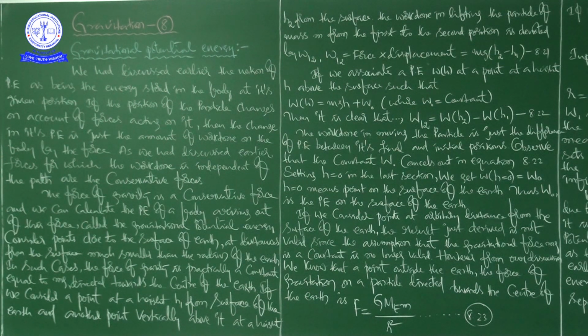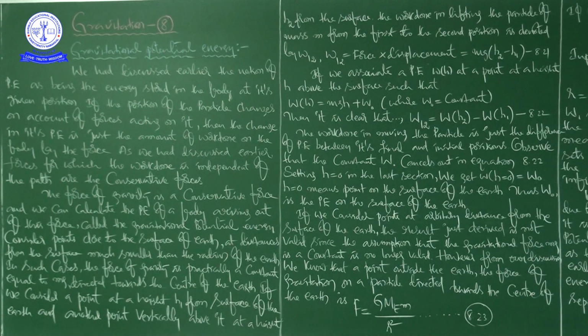For example, frictional force. Next, the force for which the work done is path independent or position dependent is called a conservative force. For example, gravitational force. The best example of a conservative force is gravitational force. This is what we already discussed in the chapter of work power energy.